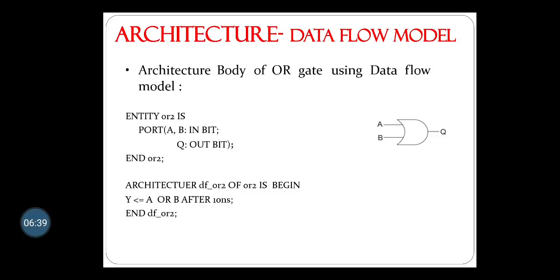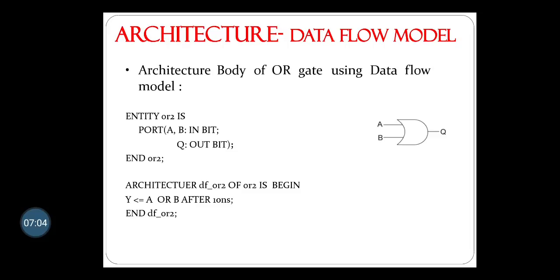Entity OR2 is, then the port declares the inputs and their data type, whether it is bit or byte. Here port A, B is the input bit and Q is the output bit. Then end of entity, end OR2 semicolon.